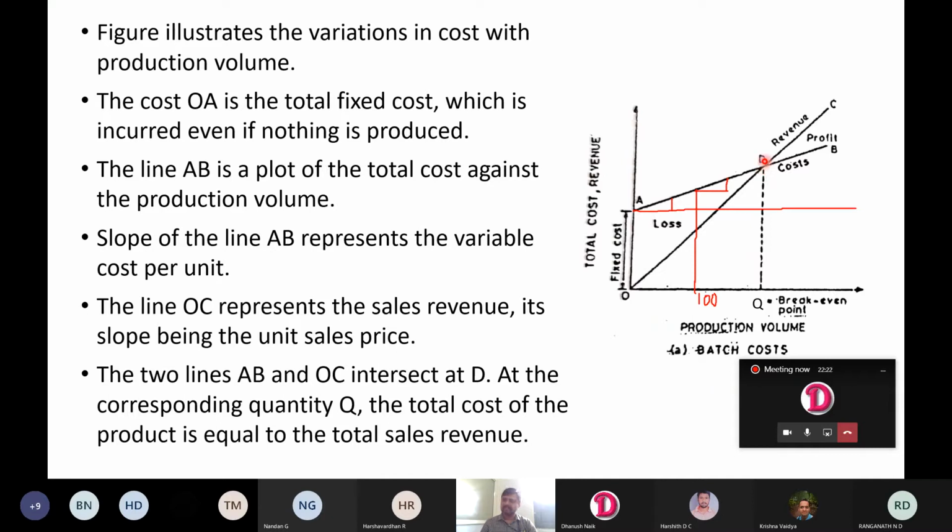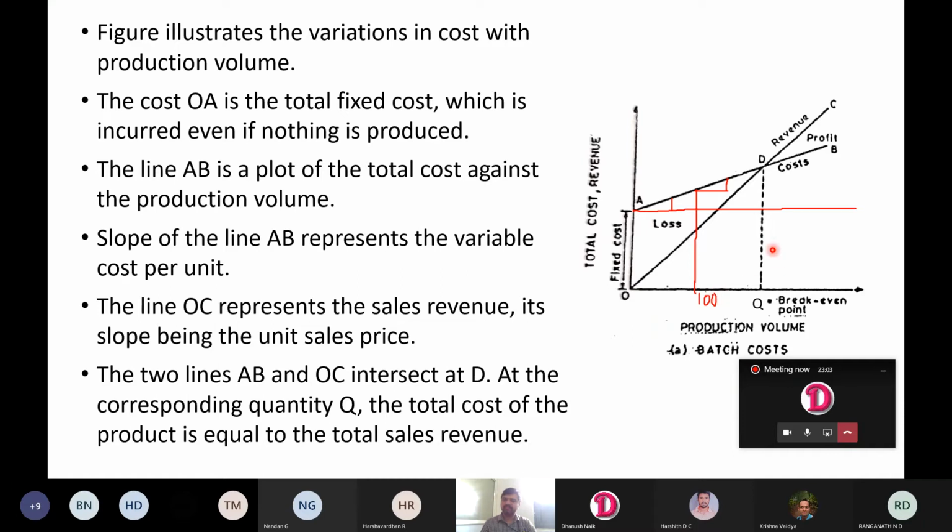So if the company is producing the products at a quantity Q, then it is able to run the company such that there is no loss and there is no profit. If the company is able to produce greater than this production volume Q, then it is able to earn revenue. Suppose the demand for the product declines and the company is producing less than this Q, then the company will be in loss, because of the initial investment. So this is about the break even analysis.